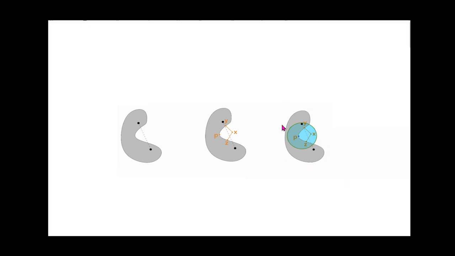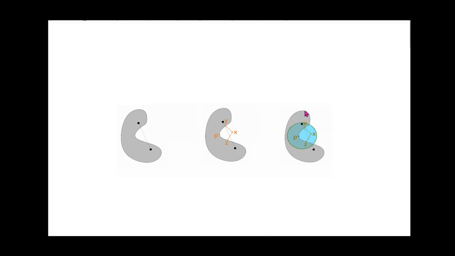Because on the right-hand side, if we take a look at this point P, and we have constructed this ball, we can see that there is a point X from which there are 2 equidistant projections onto this set. No matter how large or how small I make the radius of this particular ball, there will always be such a point. So at P, the set is not prox regular.